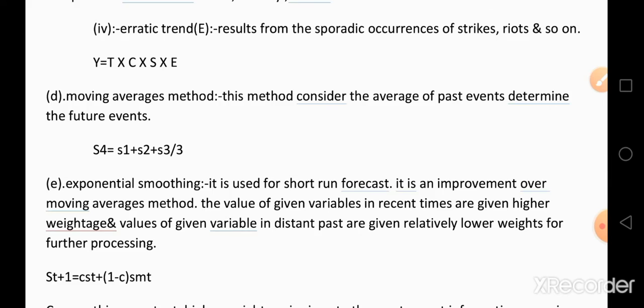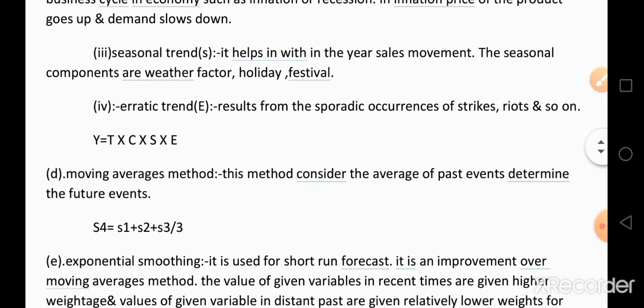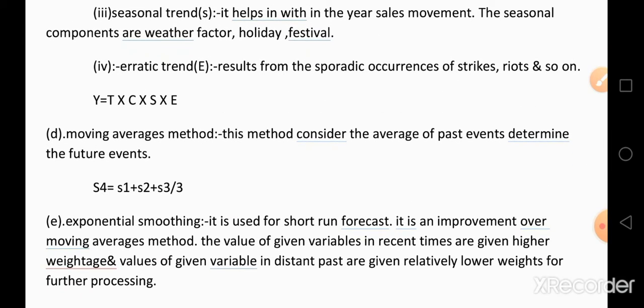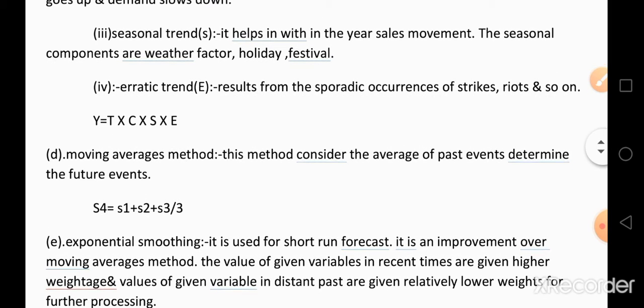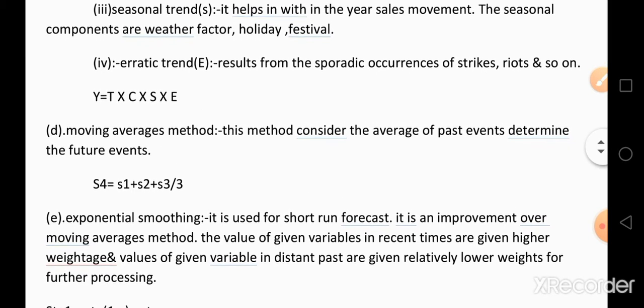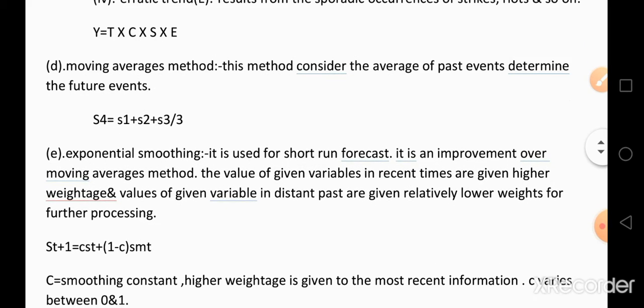So if you analyze this, Y equals T, that means trend, cyclic, seasonal, and erratic. The sales for the product, or one year's sales, depend upon trend, cyclic, seasonal, and erratic.